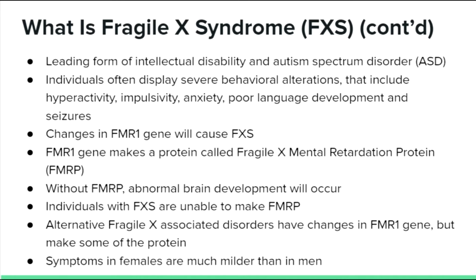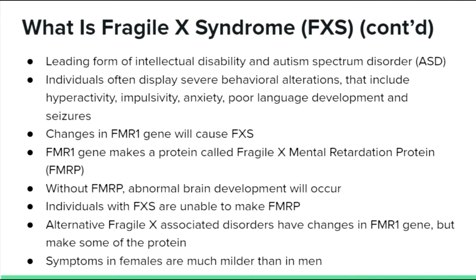The Fragile X mental retardation 1, also known as the FMR1 gene, is changed, which causes someone to have FXS. The FMR1 gene usually makes a protein called Fragile X mental retardation protein, also known as FMRP. Without FMRP, there will be abnormal brain development, and individuals who have FXS are unable to make the FMRP.